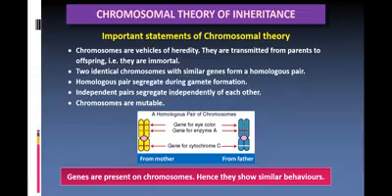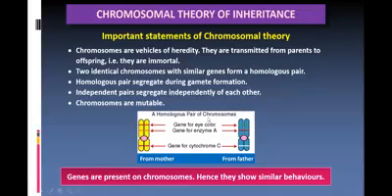And genes are present on chromosomes, hence they show similar behaviors. Genes are present on the chromosomes, and these chromosomes are responsible for carrying the characters. For example, here it is shown, the gene for eye color.